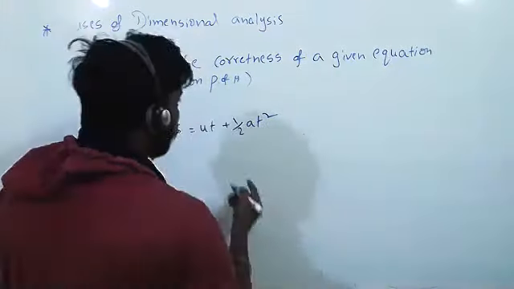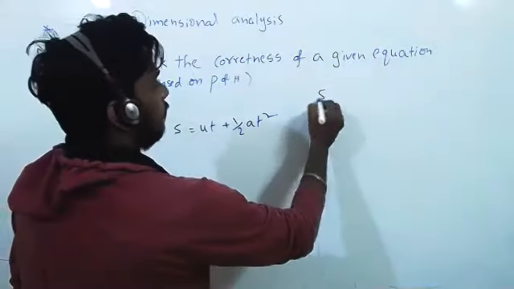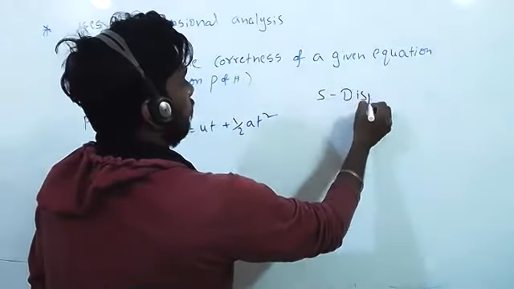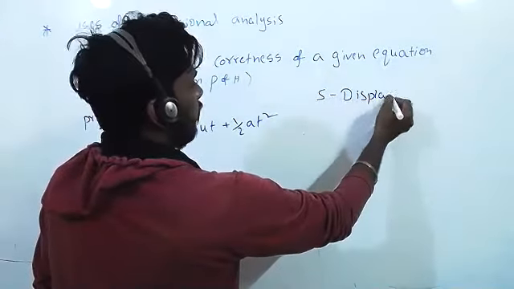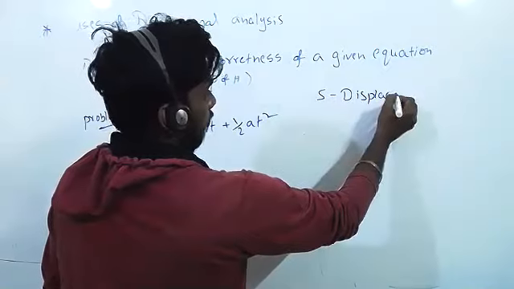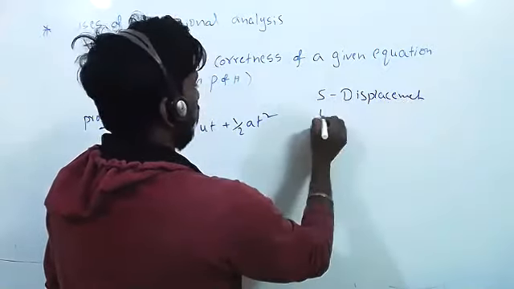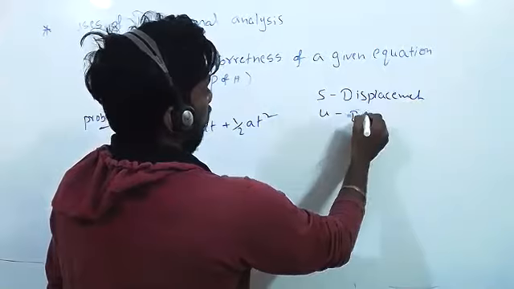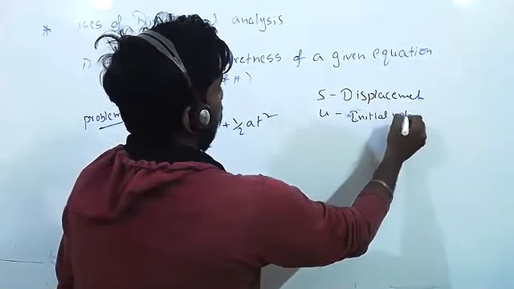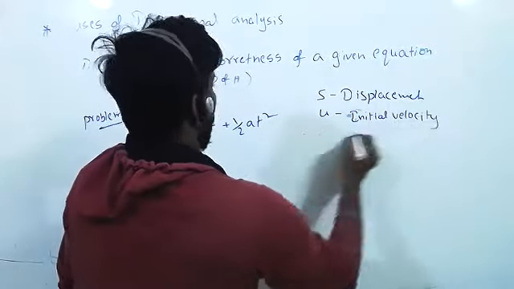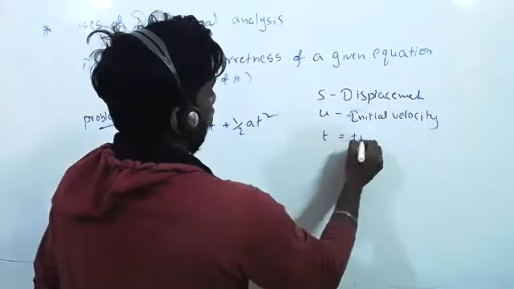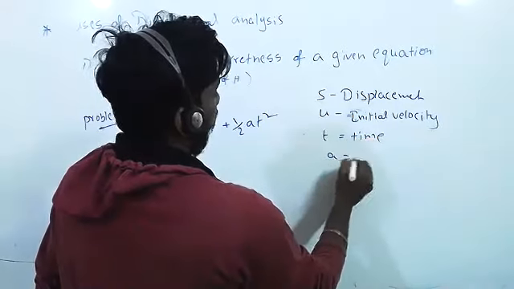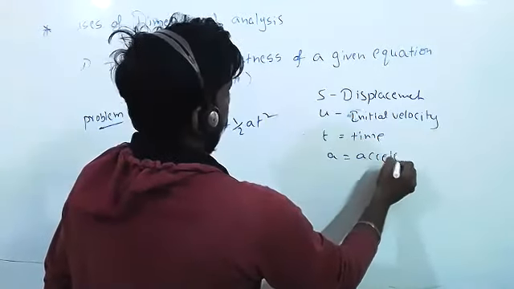S is displacement. U is initial velocity. T is time. A is acceleration.